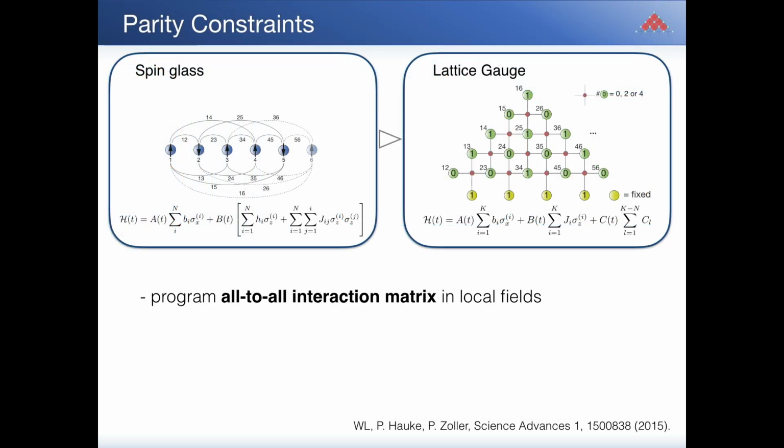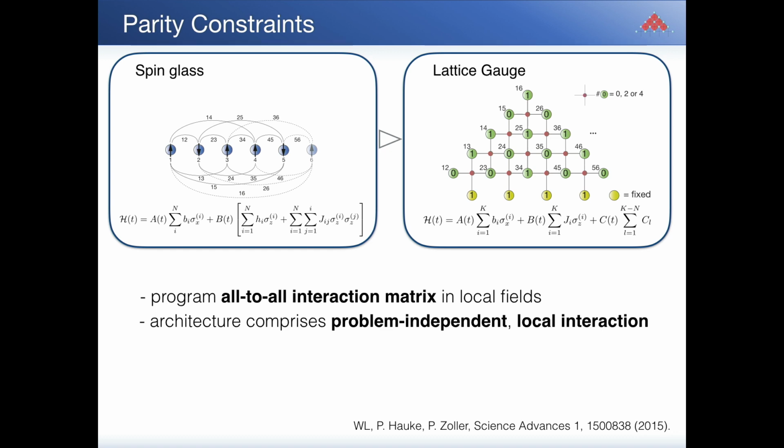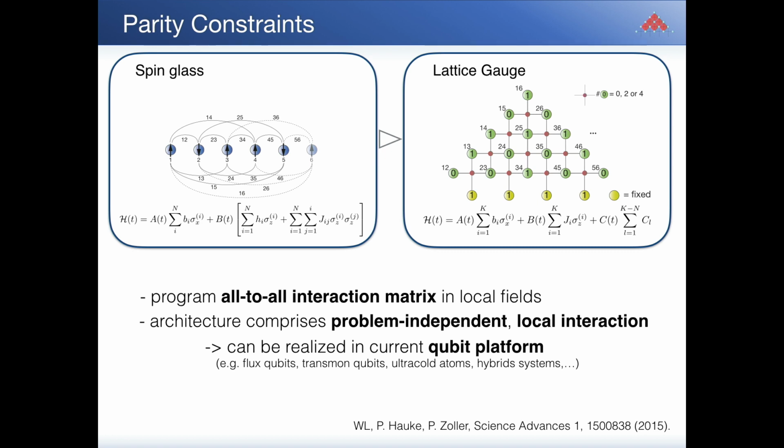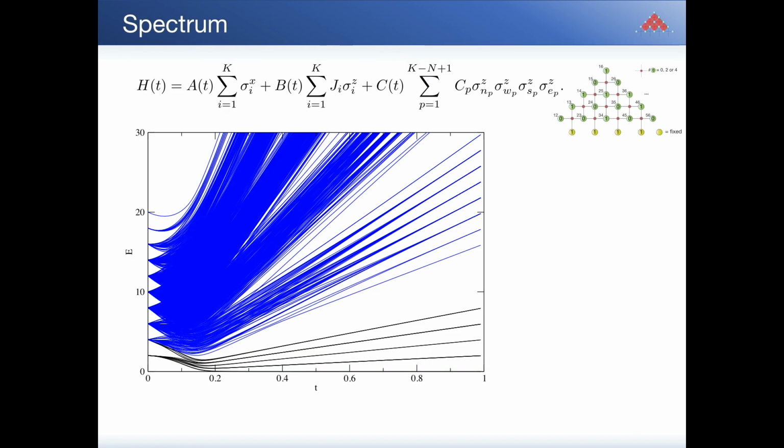and for those who have never seen this before, this allows one to encode all-to-all spin glass into a lattice gauge model, which has four-body interactions and a quadratic number of qubits. And the main features are that we can program an all-to-all matrix in local fields, so this makes it local, and all interactions become problem independent. This allows us to implement it in different qubit platforms, and we have now additional so-called gauge degrees of freedom. So what are these degrees of freedom?